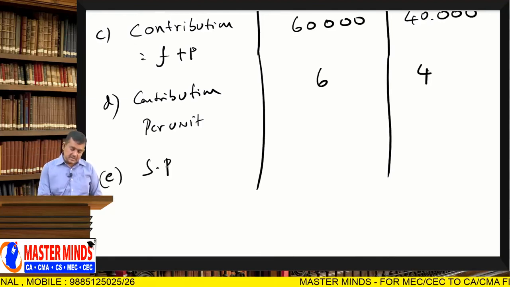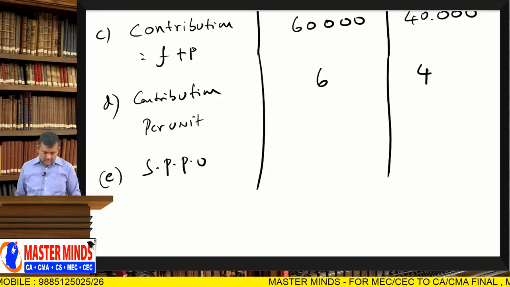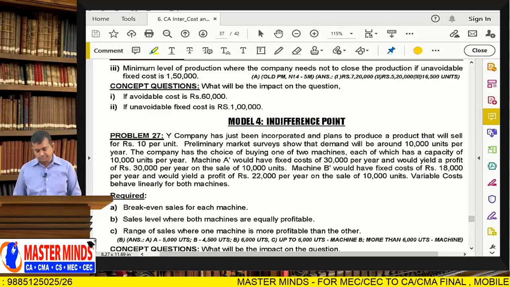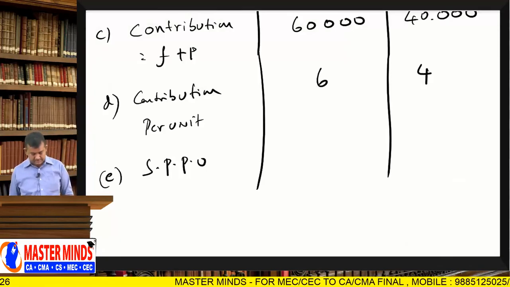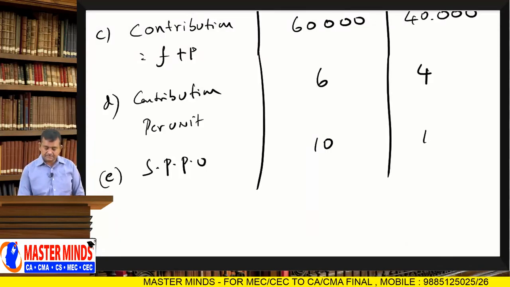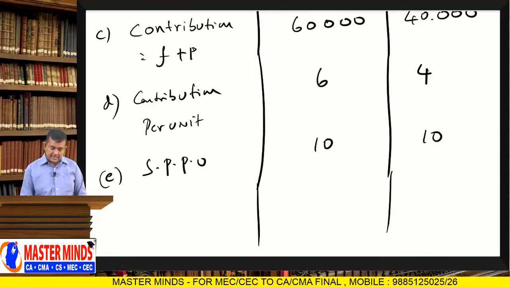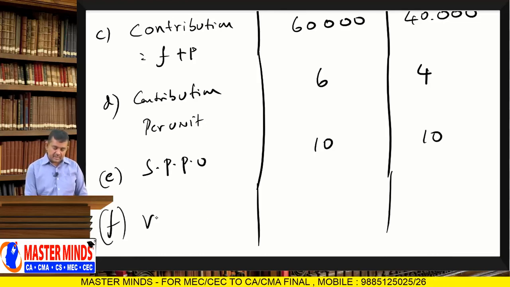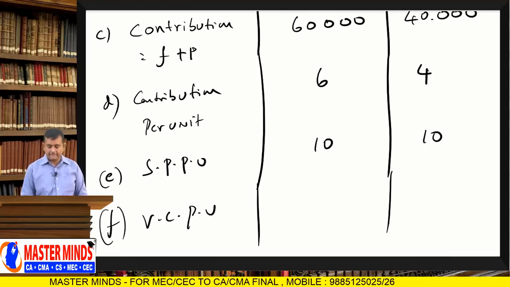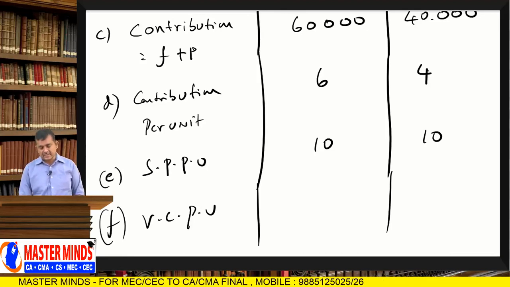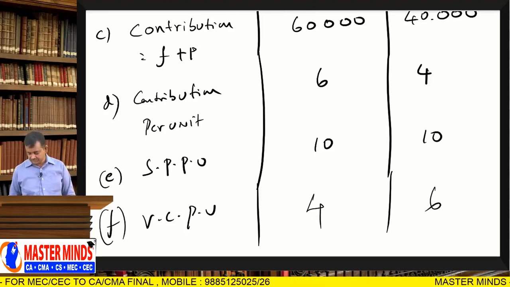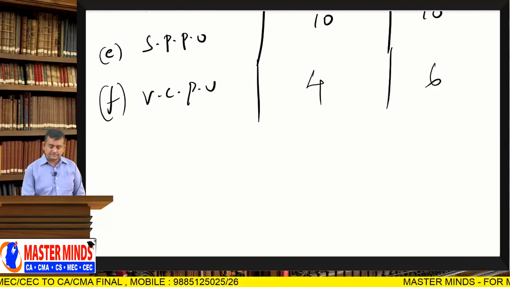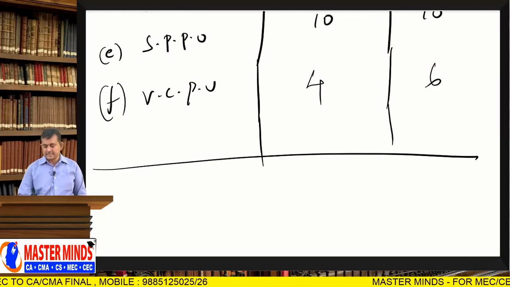The product price structure is the selling price per unit, which is 10 rupees. Next, F, variable cost per unit. Selling price per unit minus contribution per unit gives the variable cost per unit. For machine A, 10 minus 6 is 4; for machine B, 10 minus 4 is 6. Right. So these are the details.